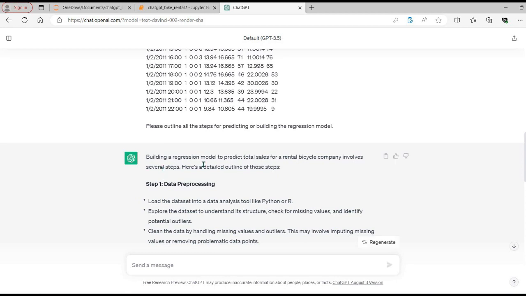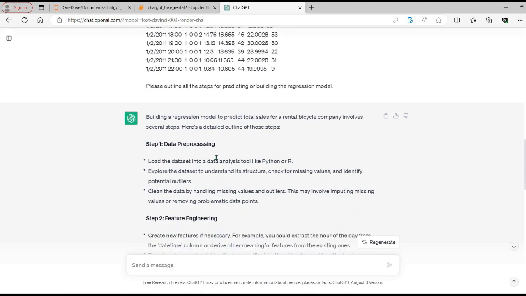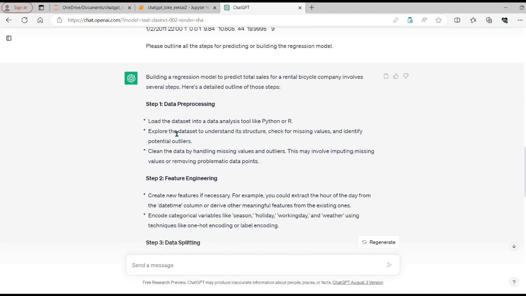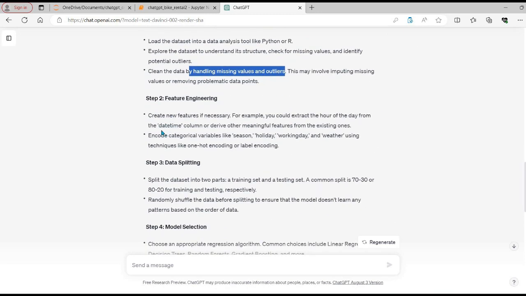Now what they're saying is that to build a regression model to predict the total sales for a company, it requires this many steps. As we can see, step one is data pre-processing. In the pre-processing: loading the data set, checking the missing values, then cleaning the data by handling missing values and outliers. Then the feature engineering part is to create new features if necessary.